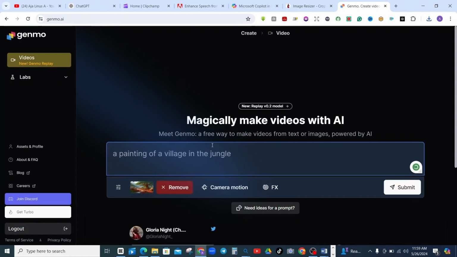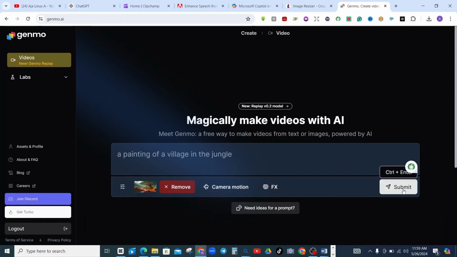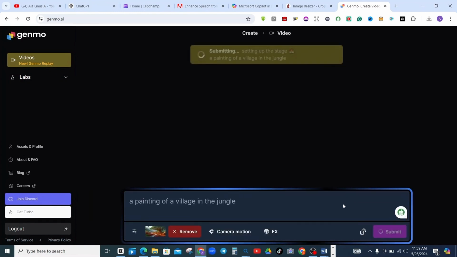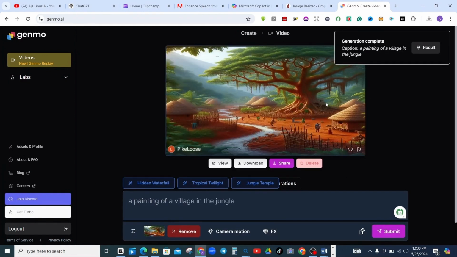So it has uploaded. Some other things you can set up if you wish, like this place, zoom in, zoom out, roll, and the rest of them. But in this case, we're going to leave everything. Then we'll now click on submit. When we click on submit, we allow this image to be animated. The thing has now done completely.